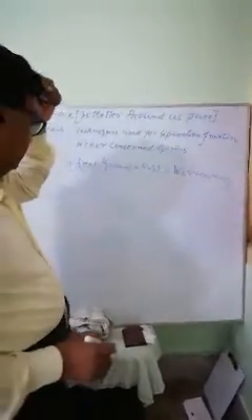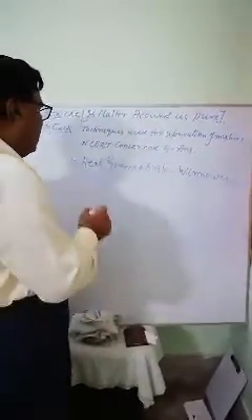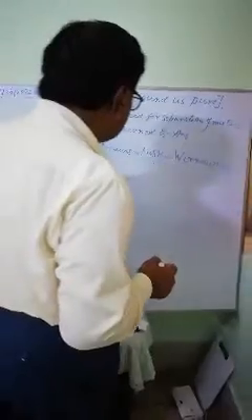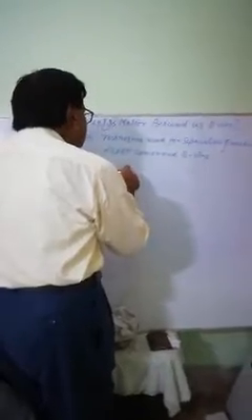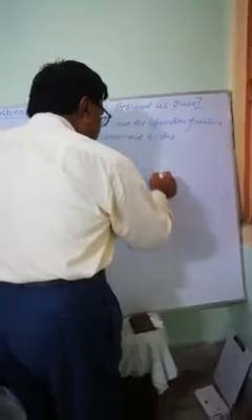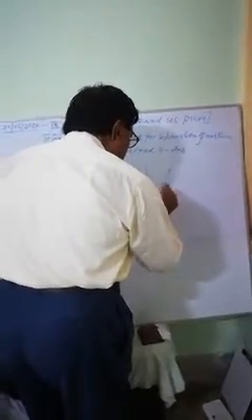And second and last, find mud particles suspended in water. Some mud particles are suspended in the water. So that is called one process, loading. Suppose here is water, and here are the mud particles.